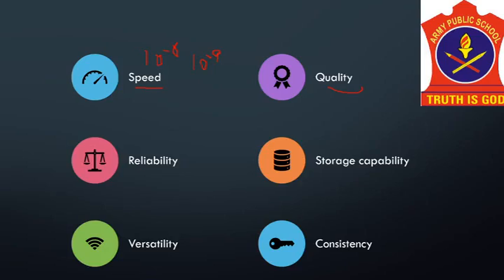The next feature is reliability. A computer is reliable as it gives consistent results for a similar set of data. That is, if you give some set of input any number of times, you will get the same result. The electronic components in modern computers are reliable because they have a low failure rate.